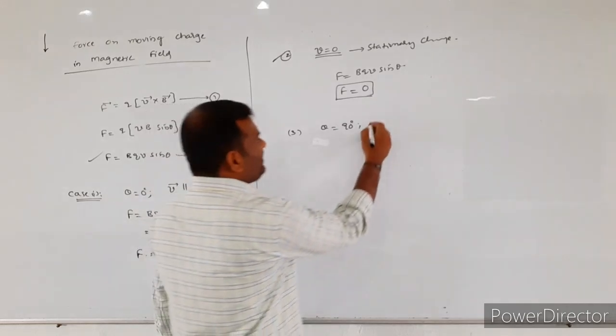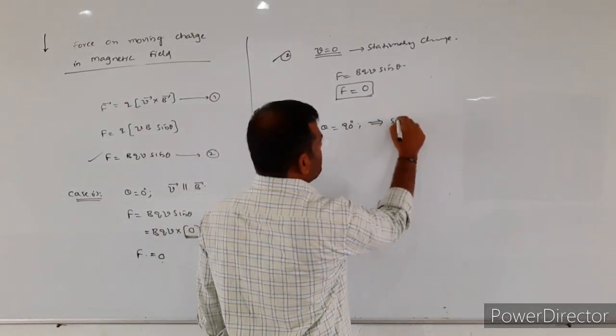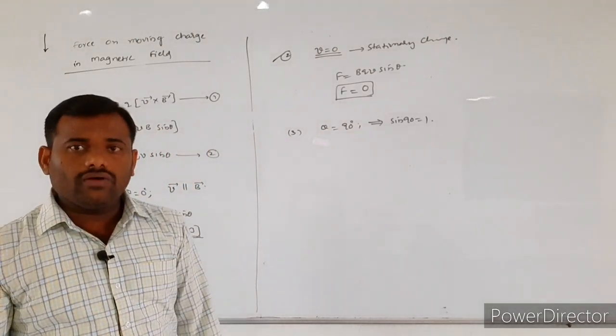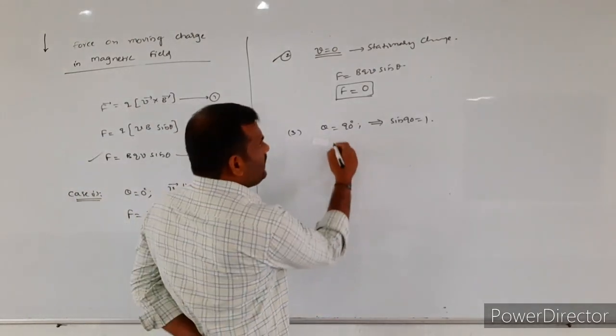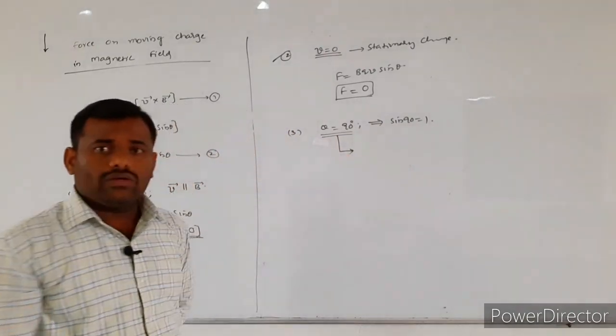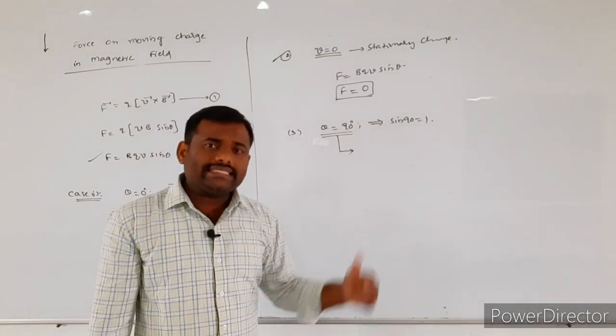And case 3, if theta is equal to 90 degrees, sin 90 is equal to 1. Now we will see. If theta is equal to 90, what does it mean? What is theta?